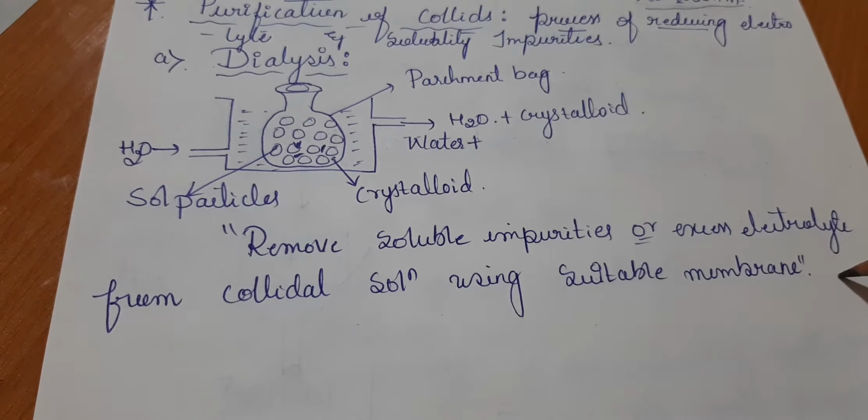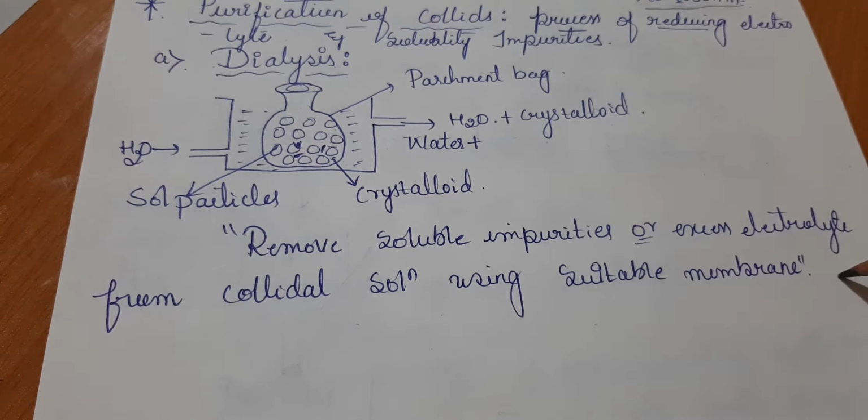Initially the process was carried out at a slow rate. Whenever we pass electricity, as the ions we have taken, in this case sodium chloride, the NaCl molecules are ionized, and Na plus goes towards the negatively charged cathode.